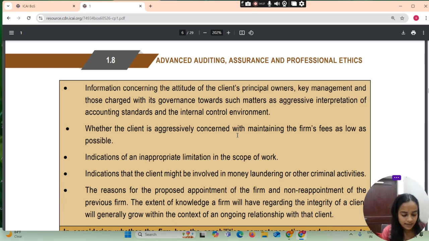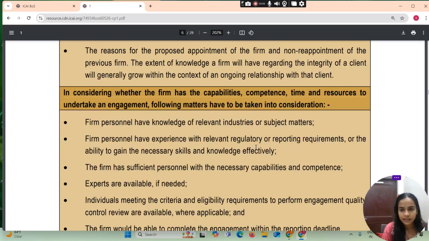Whether the client is aggressively concerned with maintaining the firm fee as low as possible, indication of an inappropriate limitation in the scope of work, indication that the client might be involved in money laundering or other criminal activities, indication of the reason for the proposed appointment of the firm and non-reappointment of the previous firm. The extent of knowledge a firm will have regarding the integrity of the client will generally grow within the context of an ongoing relationship with the client.